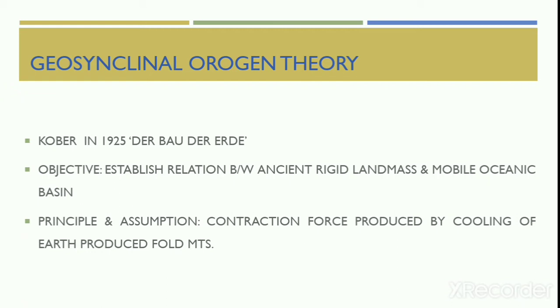The theory is basically based on the contraction force produced by the cooling of the earth. Kober assumed that the force of contraction generated by the cooling of the earth has made the rigid masses or the forelands move horizontally, push, squeeze, and fold the sediments into mountain ranges. So his theory is based on horizontal forces.